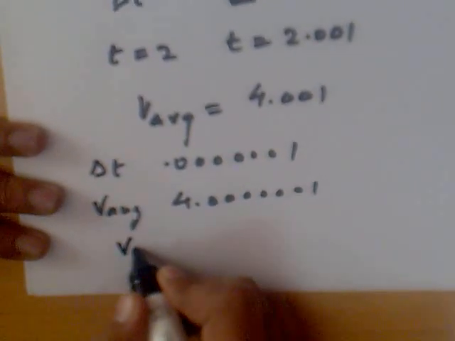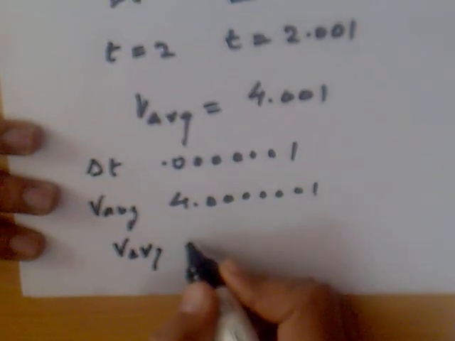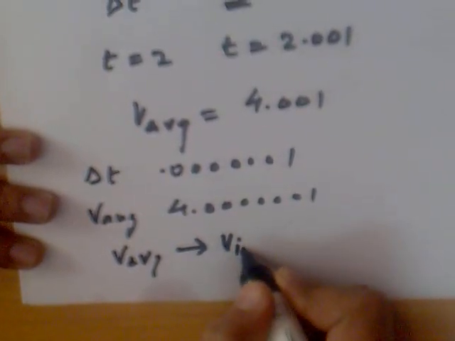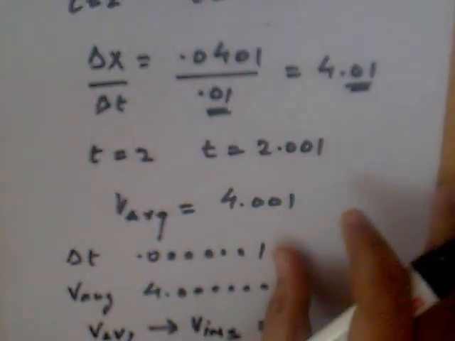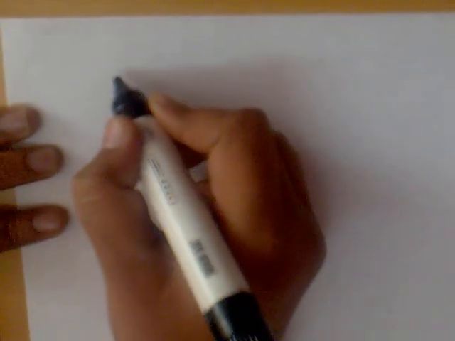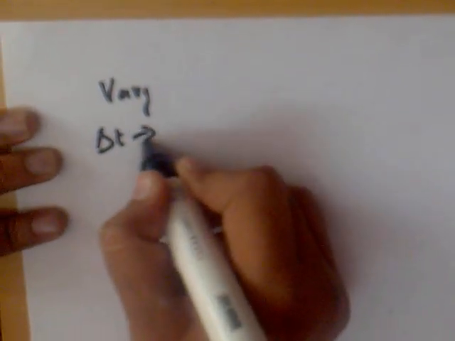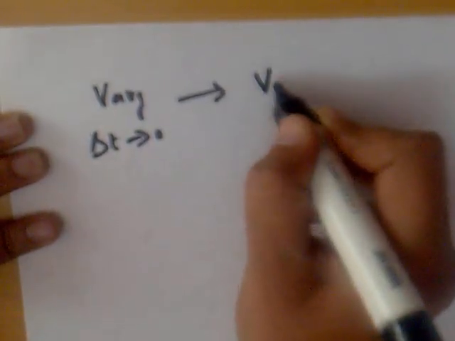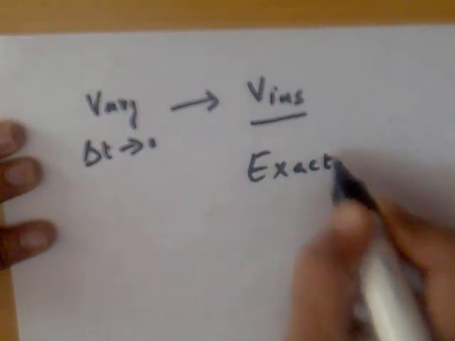Therefore, v average at delta t exactly 0 becomes v instantaneous, and that is equal to 4 exactly. So we can say that by using the approximation method, we get exact instantaneous velocity. That is, v average when delta t approaches 0 becomes v instantaneous, and this is exact. There is no approximation.